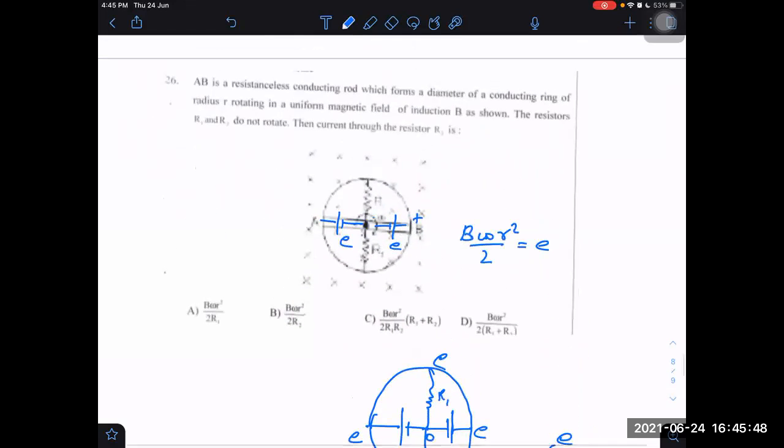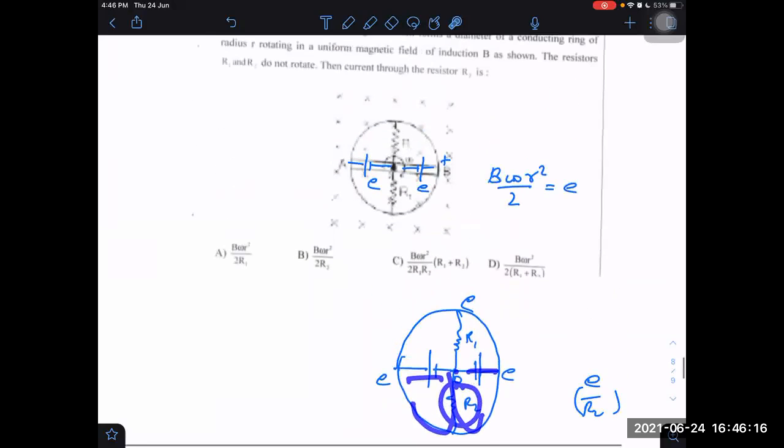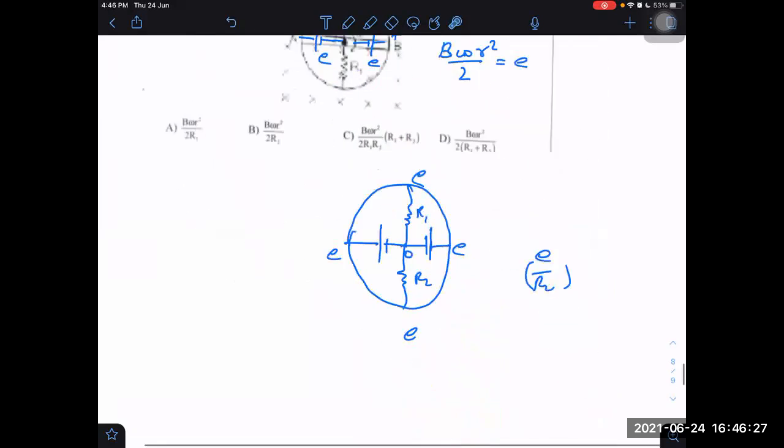Sir, E upon net resistance? What is the net resistance? R1, R2 by R1 plus R2? AB has no resistance. Which has resistance then? R2. And this has resistance or not? No, sir, no resistance at all. Fine, let me check. This has resistance and this is EMF E. Parallel means E by R net, we have to divide the current, sir.